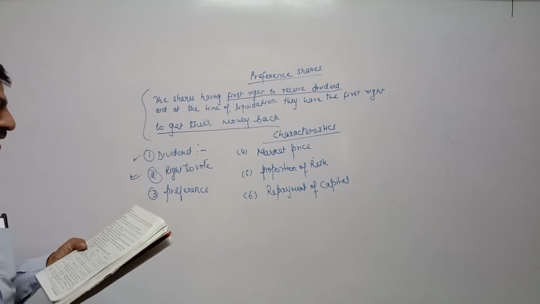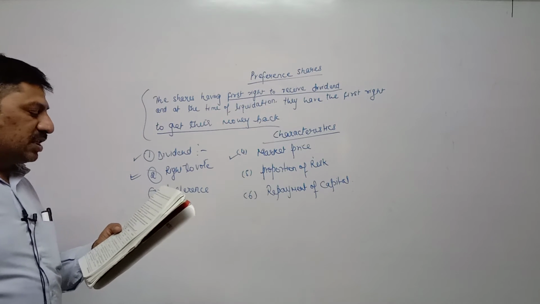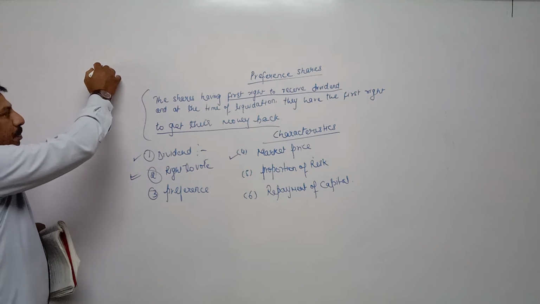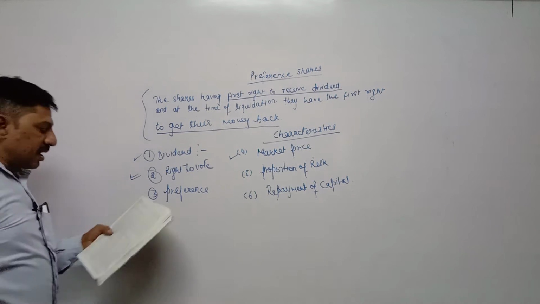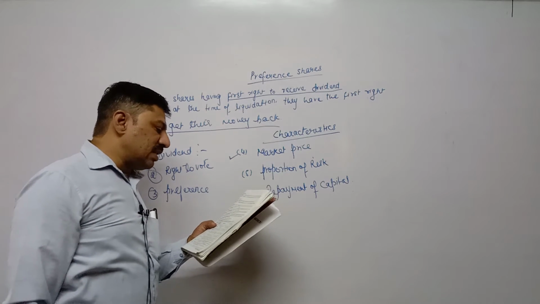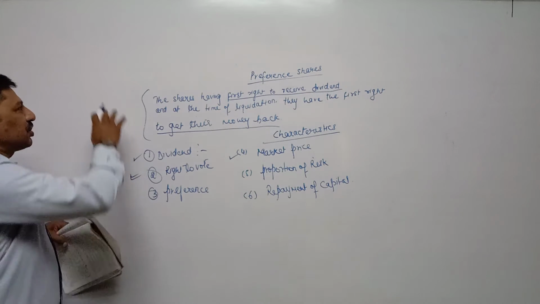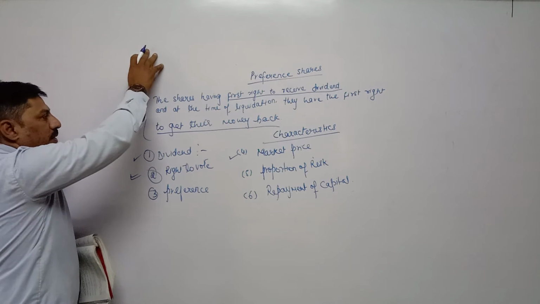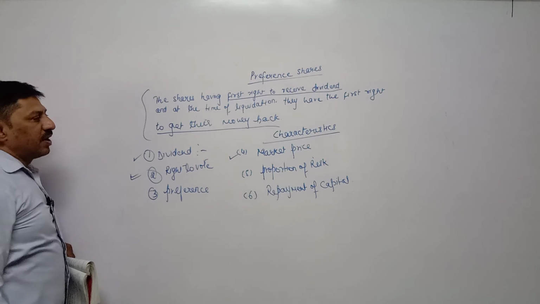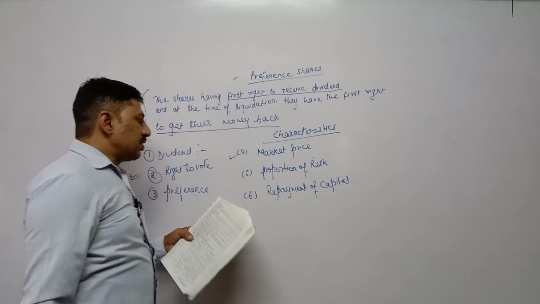Fourth one is market price. The price of these shares usually remains steady, means does not fluctuate very frequently as it happens in the case of equity share. The market price of preference share almost remains the same. Only when there is a change in rate of interest, then their market price changes. When interest, means interest on loan decided by RBI, changes in the market on different loans, then only the rate of dividend also changes in case of preference share.